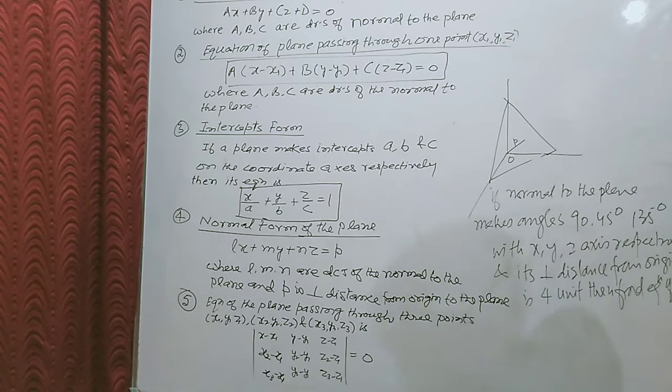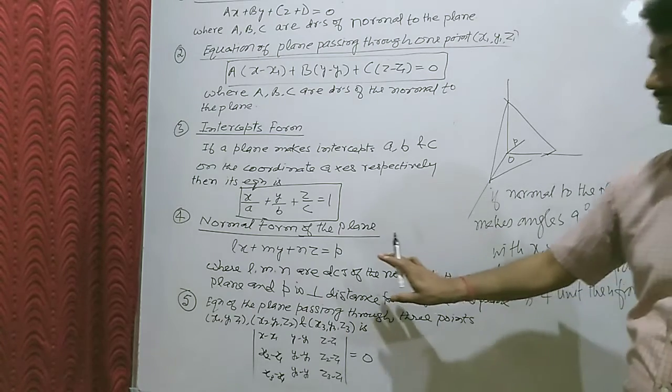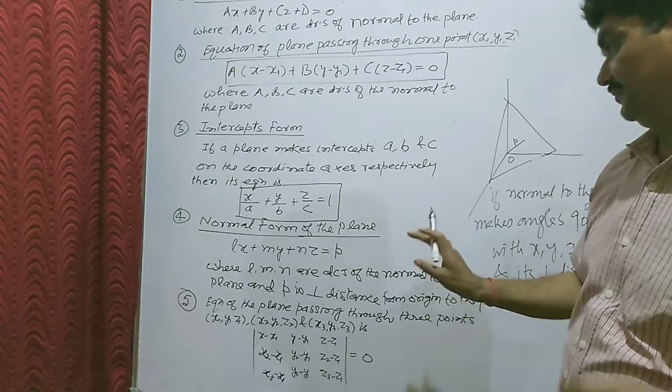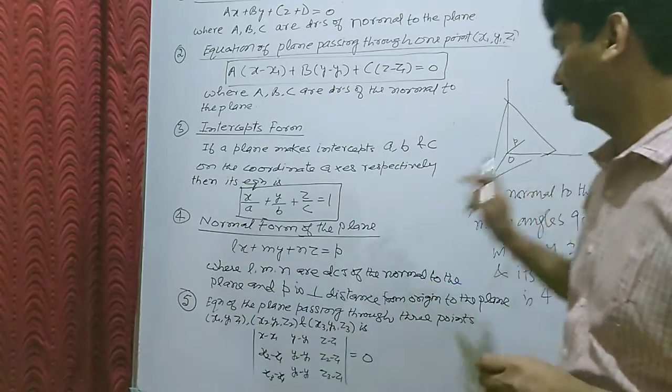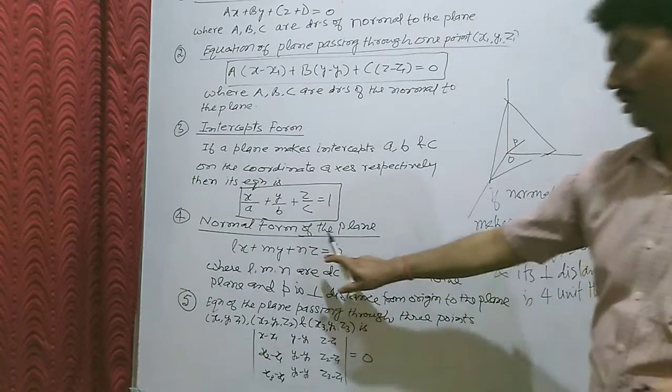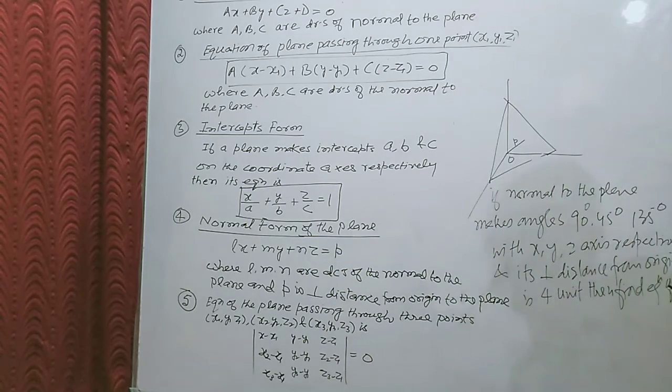Equation of plane. The normal makes angles with the x-axis, y-axis and z-axis, and the perpendicular distance is given. It is clear that here we use the normal form, and for the normal form we must have the distance, which is given as 4, and the direction cosines of the normal. Since the angles of the normal with the coordinate axes are given, we can find the direction cosines by definition.